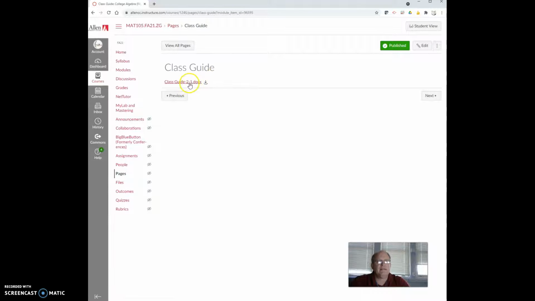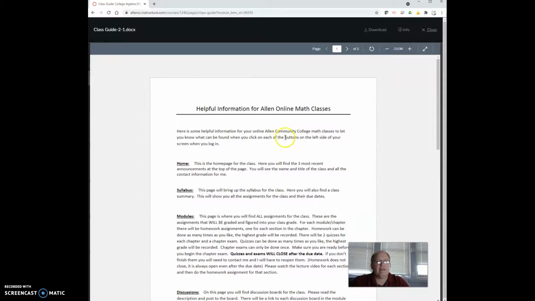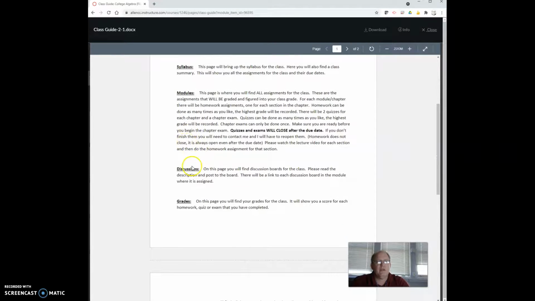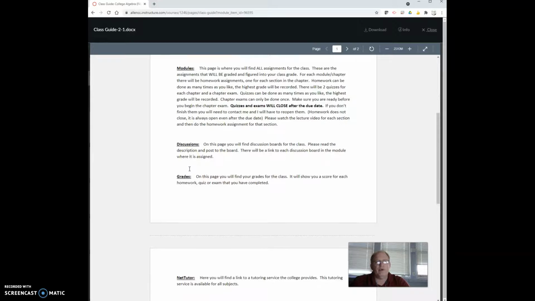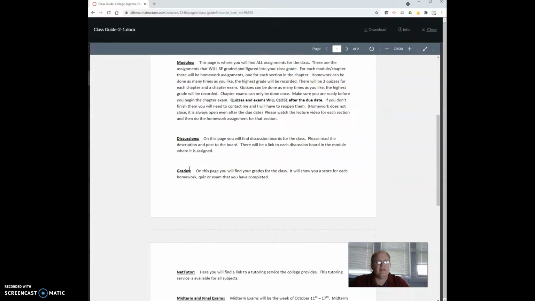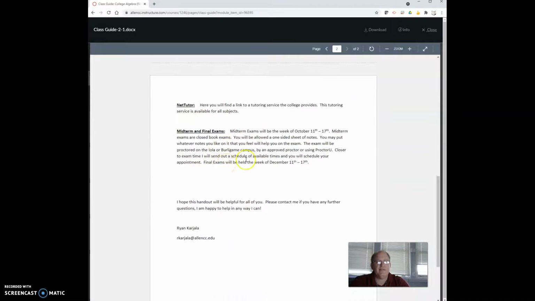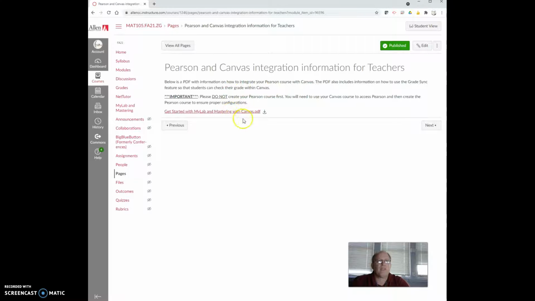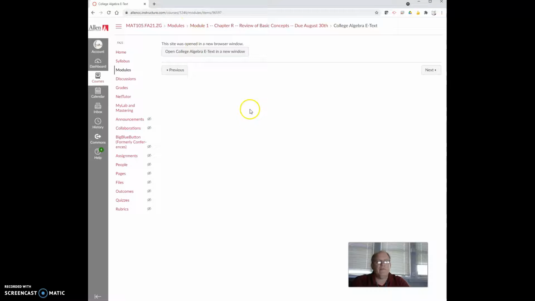Here's our class guide. You click on that, it'll bring up another document that explains some things. It explains the home page and the syllabus and the modules. The discussion boards, we'll do one. We'll do an intro board, and that's in your get started page. You've got your grades, and you've got your tutor. Here's more information about your final, and here's me and my email address. Next thing is your e-text. My e-text is not working right now, so hopefully when you get your access code, your e-text is going to work, so make sure you take care of that.